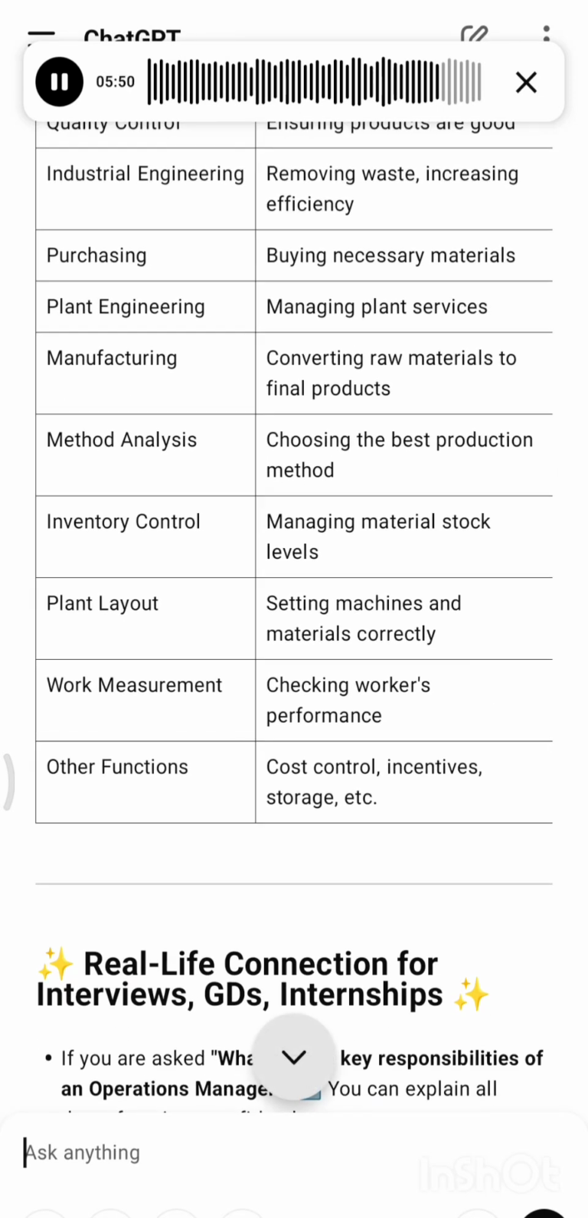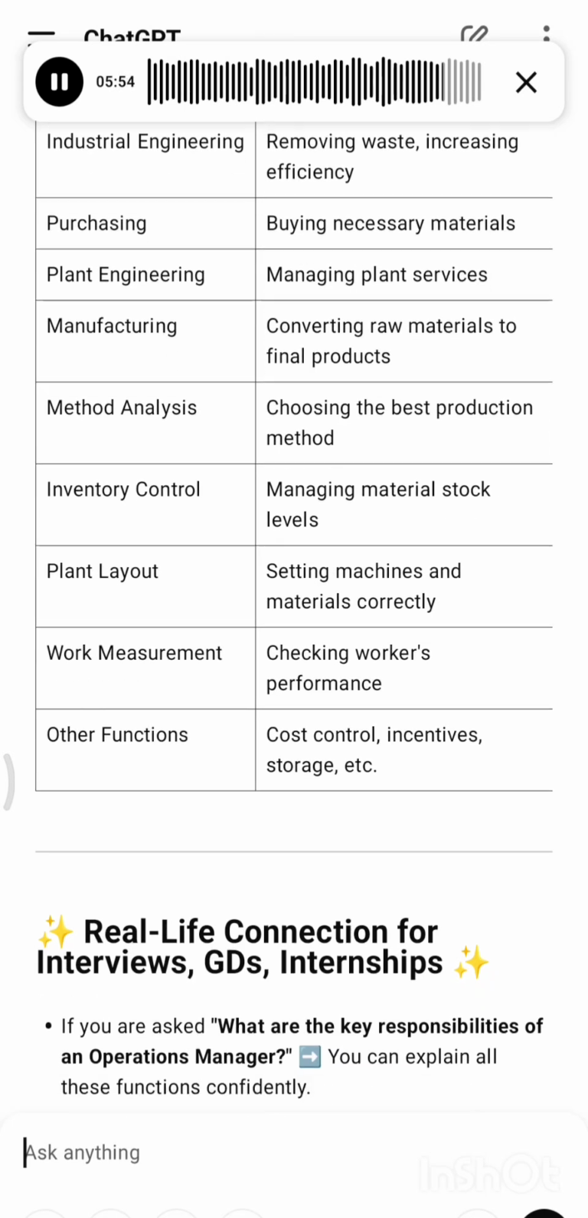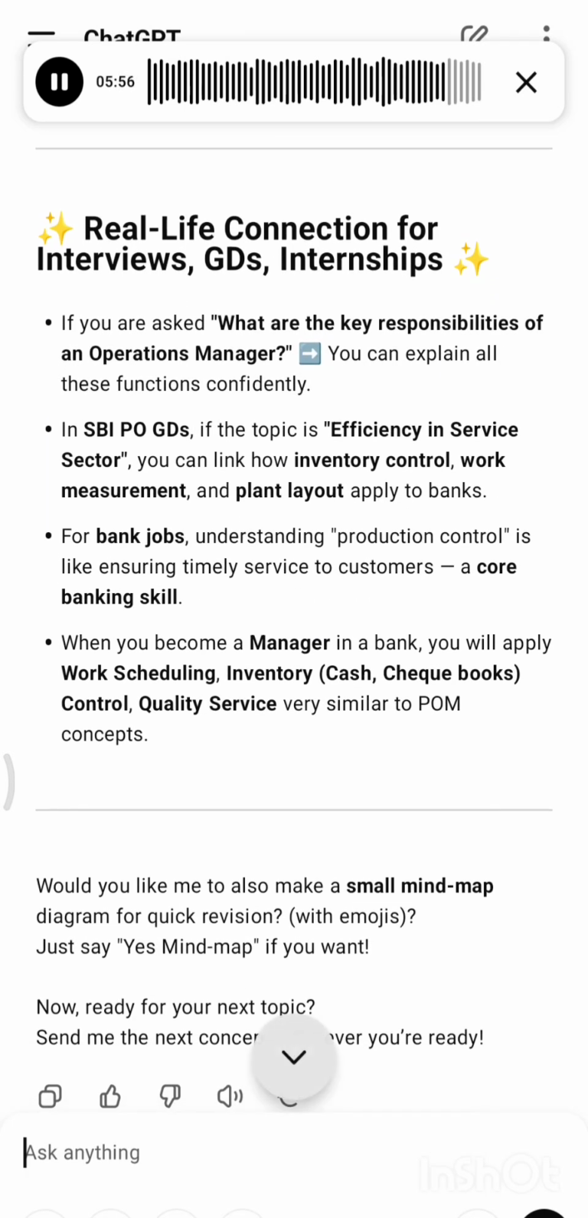Other functions: cost control, incentives, storage, etc. Real-life connection for interviews, GDs, and internships. If you are asked, what are the key responsibilities of an operations manager? You can explain all these functions confidently.